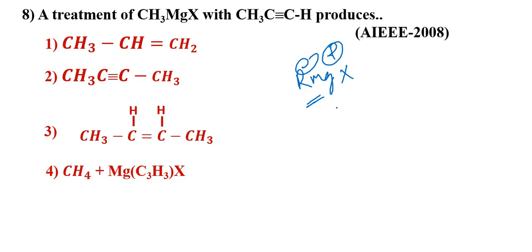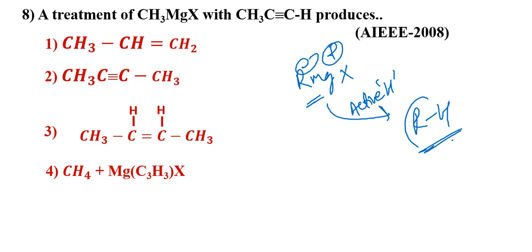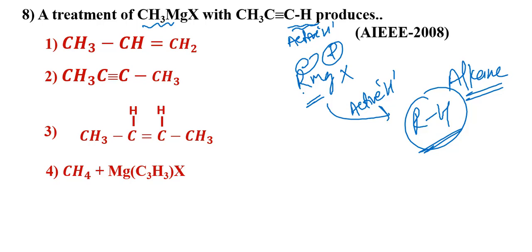So Grignard reagent, whenever it reacts with active hydrogen, it takes that hydrogen and forms alkanes. So here this hydrogen, just now we discussed, is the active hydrogen. Simply this hydrogen is taken by this R minus, forming that alkane.